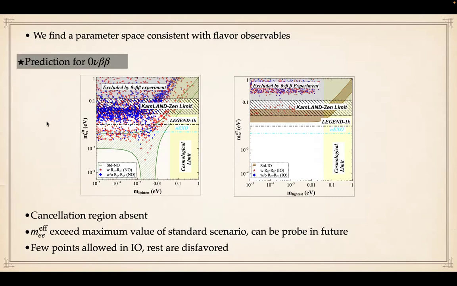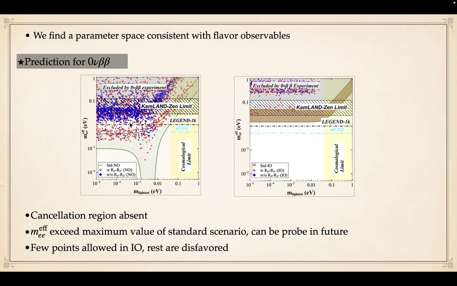And then we have plotted the effective Majorana mass as a function of the lightest neutrino mass for both cases, case 1 and case 2, that is with RD star and without RD star, considering the neutrinos to be either normal ordered or inverted ordered.